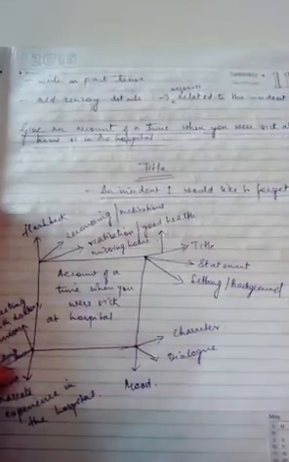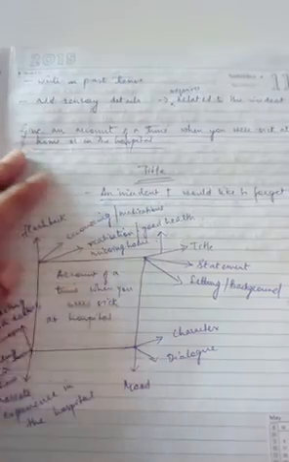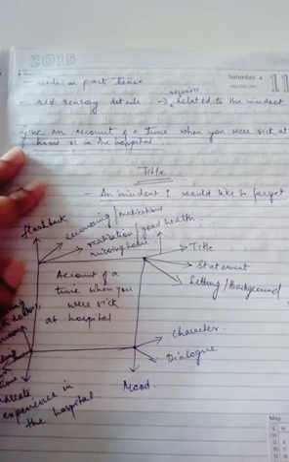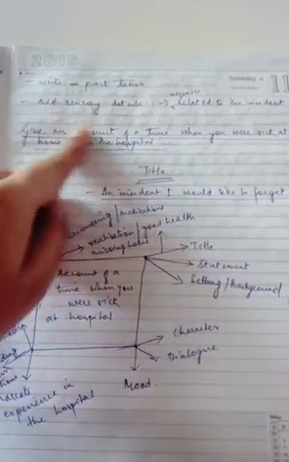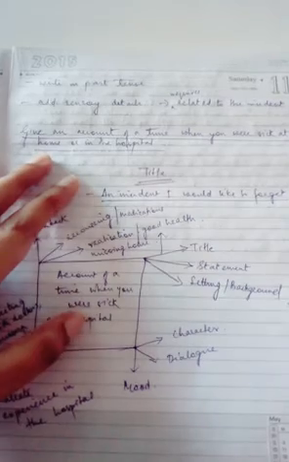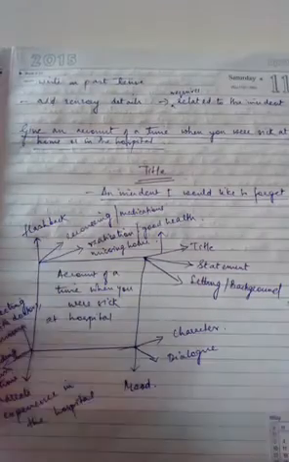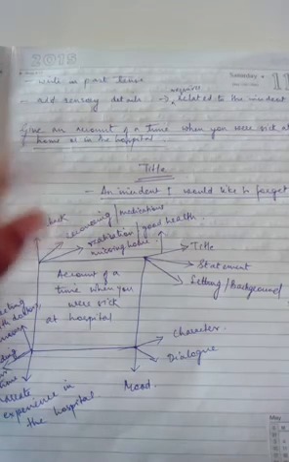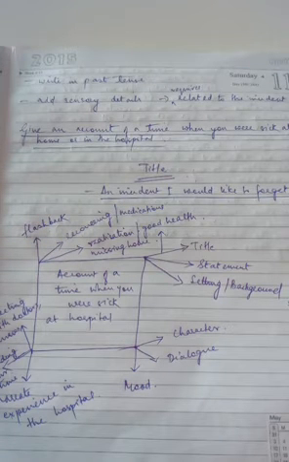Now let's see one example of narrative composition. For example, if you get a question like this: give an account of a time when you were sick at home or in the hospital. If you get a question like this, you have to give the account of that particular time when you were sick at home or in the hospital. So immediately you get that you have to give an account kind of a thing. You have to narrate that incident. Immediately fix it in your mind that this is a narrative composition, not a descriptive one.